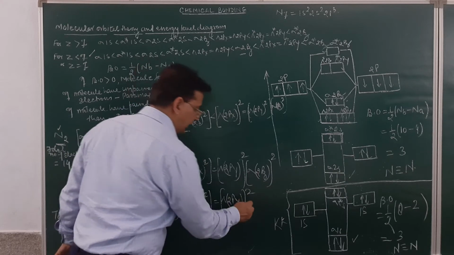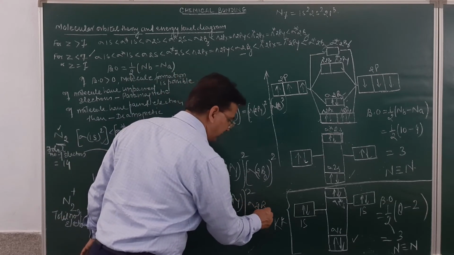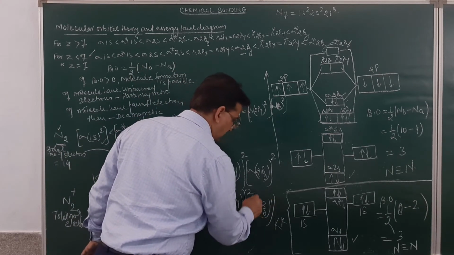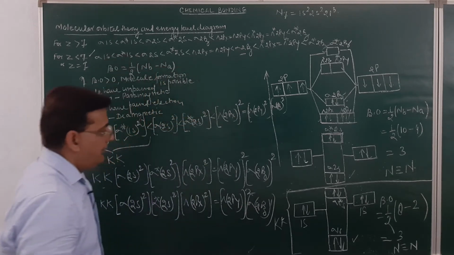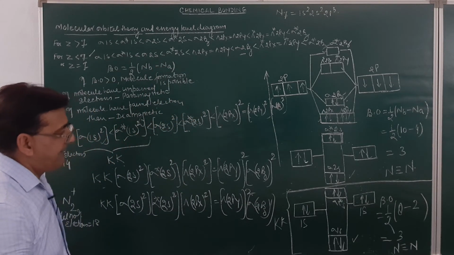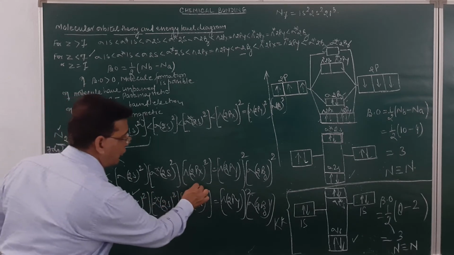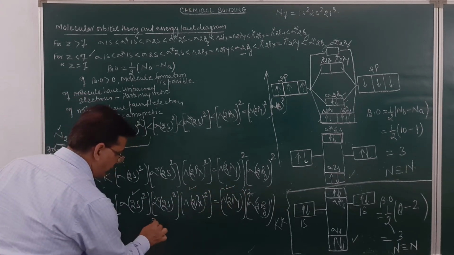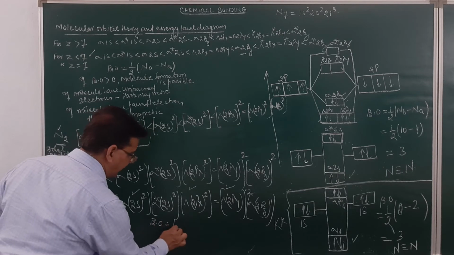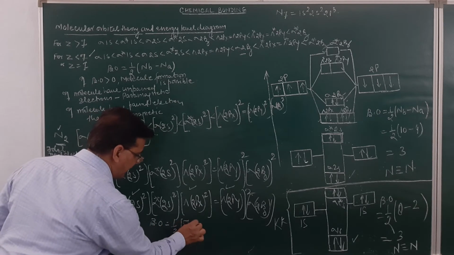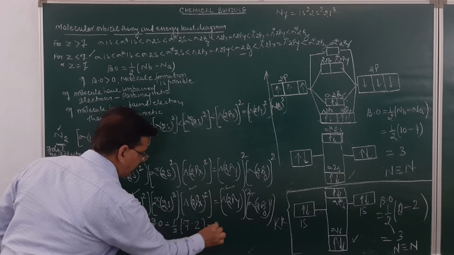And then over here it will be sigma 2pz1. Am I getting clear? So in this case, if I write down the number of electrons in bonding: 2, 4, 6 and 1, 7. So bond order over here will be equal to half into 7 minus 2, and this will come out to be equal to 2.5.